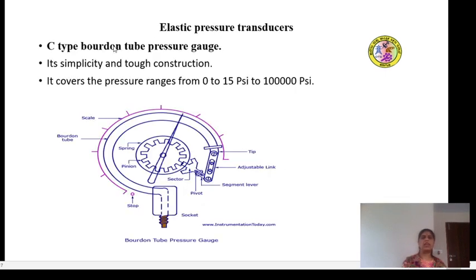So it is very simple in construction and also very tough in construction. It covers the pressure range from 0 to 15 psi up to 10 lakh psi. So this is how the Bourdon tube pressure gauge looks like.